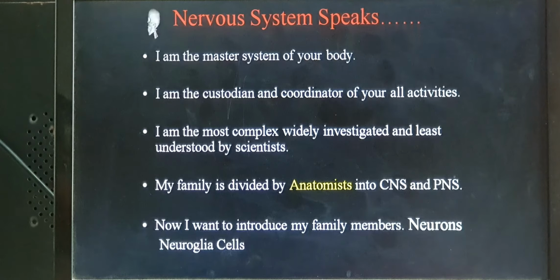See, first the introduction. In this introduction, the nervous system itself is speaking here. The nervous system speaks: I am the master system of your body. I am the custodian and coordinator of all your activities. Many times we do some other illegal activities that somebody doesn't know about, but our nervous system is governing those points.